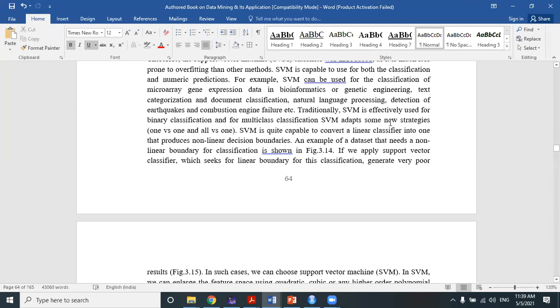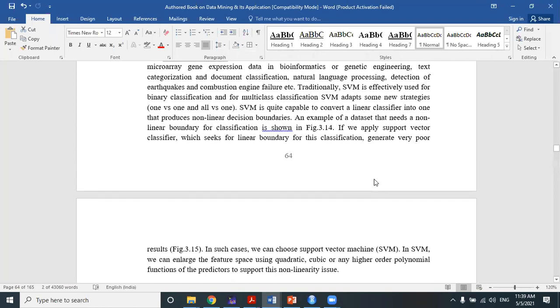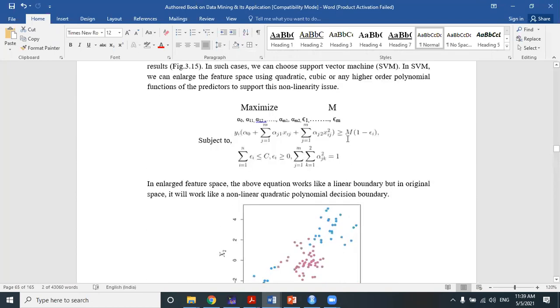Okay. Apart from this, SVM has an application in text categorization or document classification in natural language processing, like while you are using plagiarism checking. So SVM has a huge application in those cases as well. Okay. Not only that, for detection of earthquakes, combustion of engine failure. Why detection of earthquake? Because SVM is also used for numeric prediction. I already told. So that's why for detection of earthquake or weather prediction, along with the regression techniques, SVM is also applicable. Okay, clear? Now, this is the